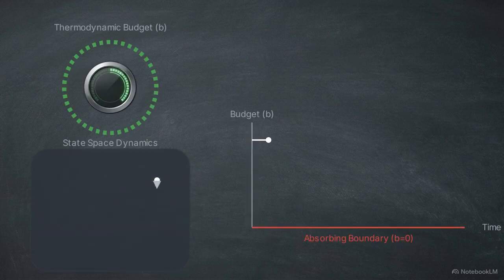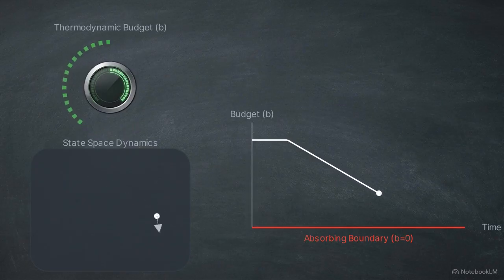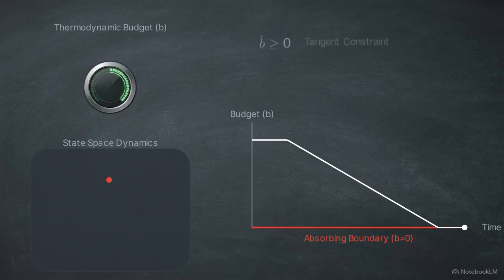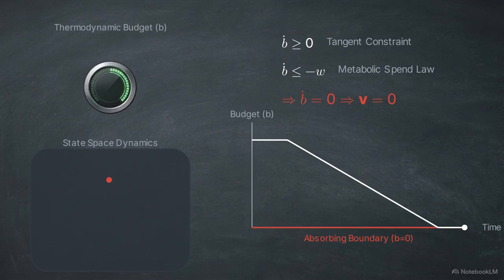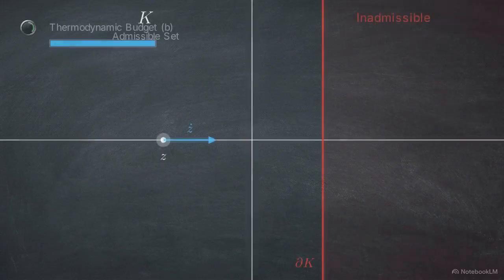The system operates under a thermodynamic budget, B, which represents the available resources for change. This leads to the velocity level collapse. If a system exhausts its budget, its motion is forced to zero. This occurs because the constraint requiring the budget to remain non-negative and the law governing metabolic spend intersect at exactly zero. At the boundary of resource exhaustion, risk-increasing velocities are algebraically deleted before they can manifest in the physical world.